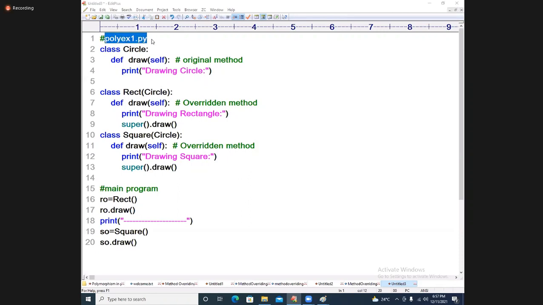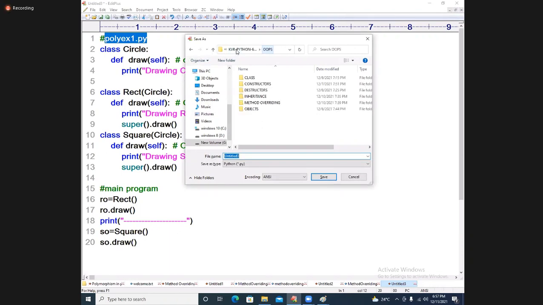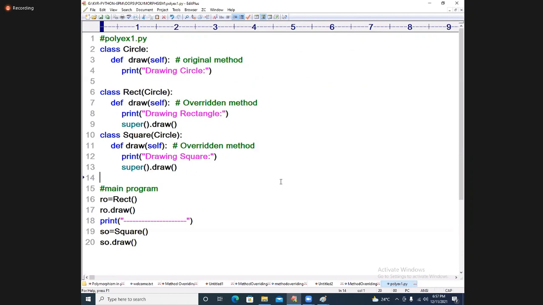Now, let us go to the programming part. I will create one small folder and write inside of it, for the purpose of notes. Now I am writing the program here, polymorphism example 1.